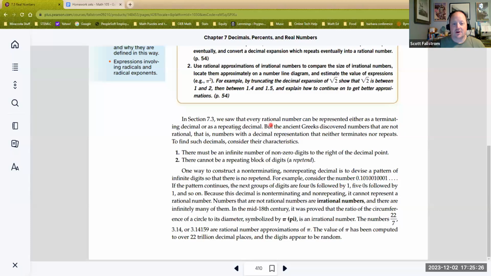So let's see here. The Greeks, it does go back a long time ago, the Greeks were the first to really study these numbers that are not rational. They must have an infinite number of non-zero digits to the right. So it has to go on and on forever. And it cannot repeat. If it repeats at any point, you get a repetend, then we can rewrite it as a fraction, which would make it rational. So let's talk about some of these numbers. What do these numbers look like? What could some of them look like?